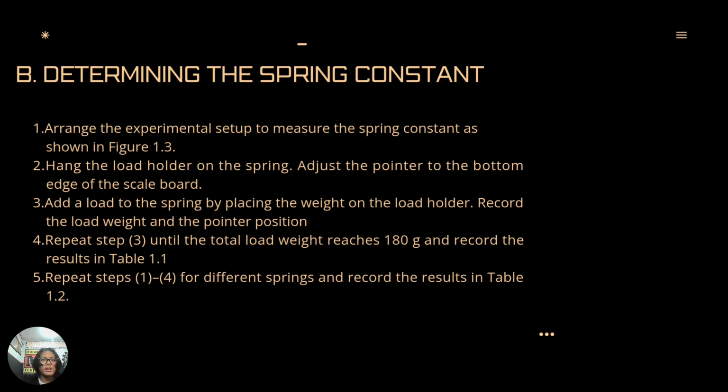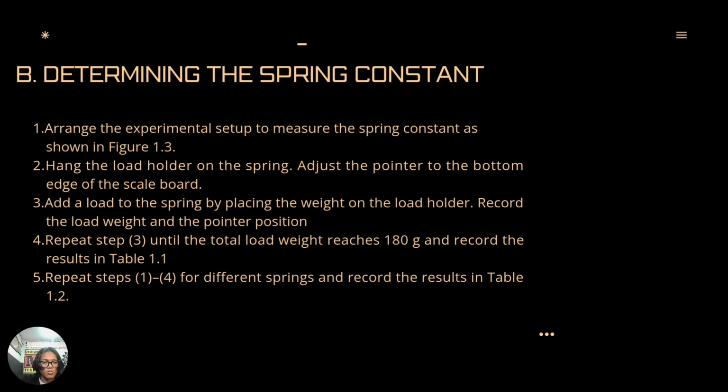B. Determining the spring constant. First, arrange the experimental setup to measure the spring constant as shown in figure 1.3. Second, hang the load holder on the spring. Adjust the pointer to the bottom edge of the scale board. Third, add a load to the spring by placing the weight on the load holder.